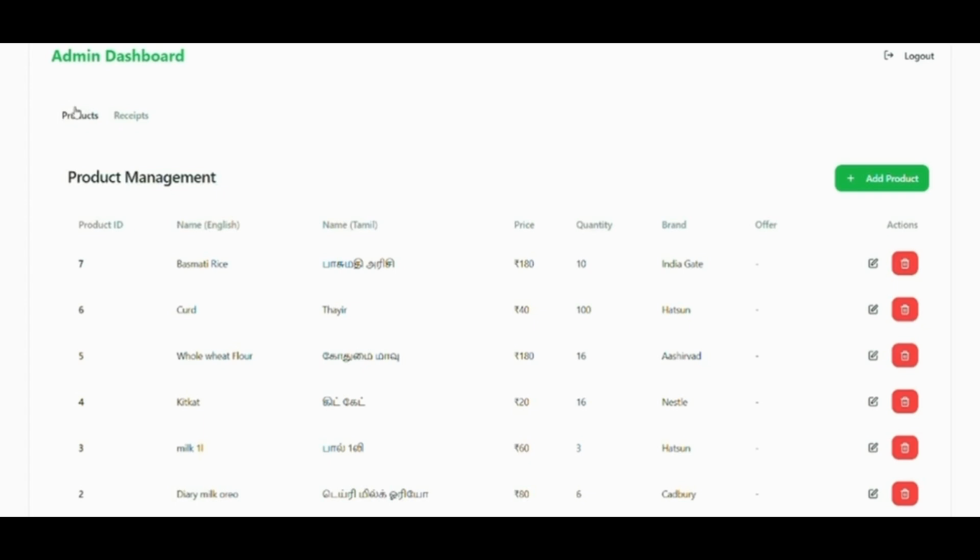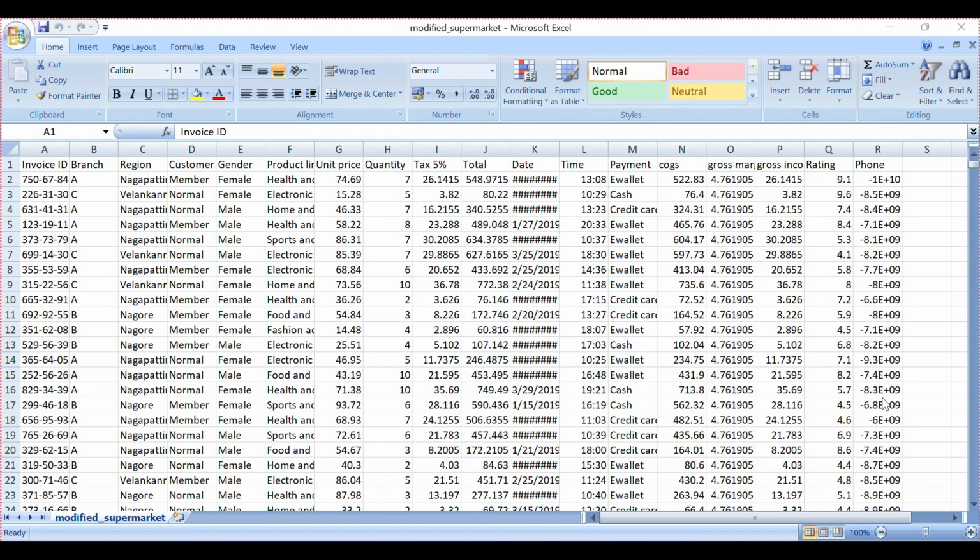Now the customer segmentation module will be explained by my colleague Nityashri. Hi everyone, I am Nityashri Babu. Now I am going to explain the customer segmentation module.